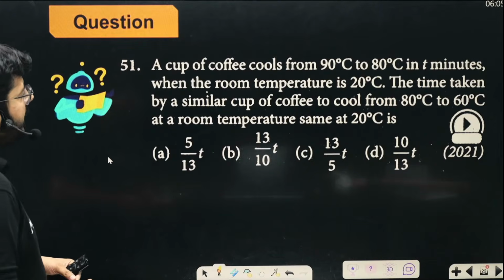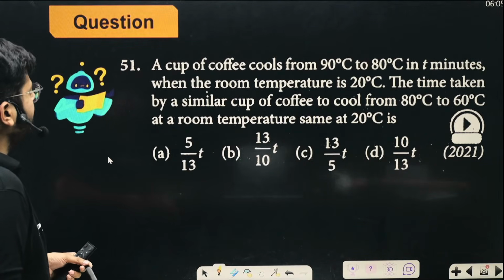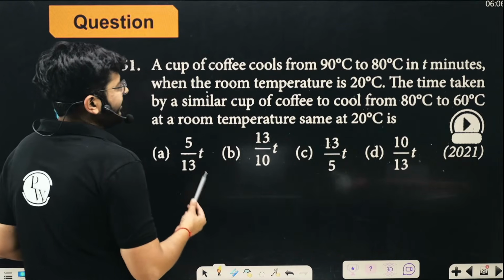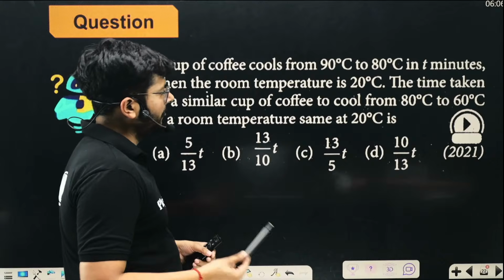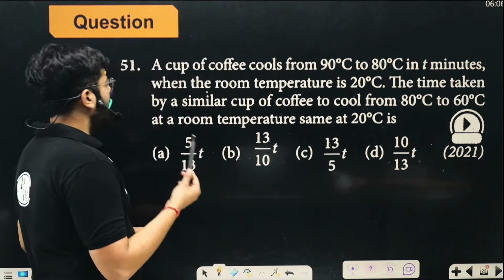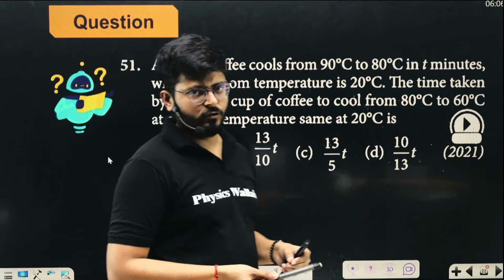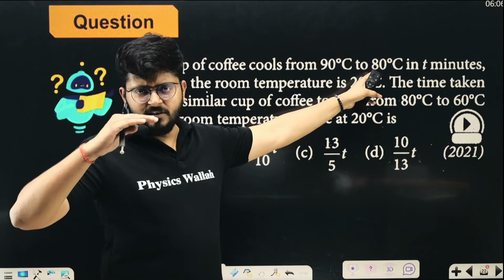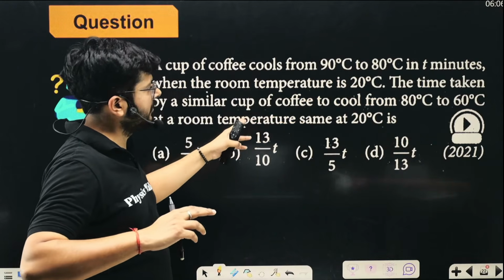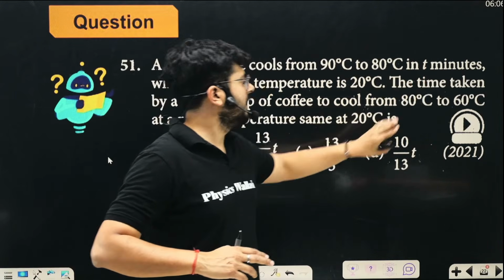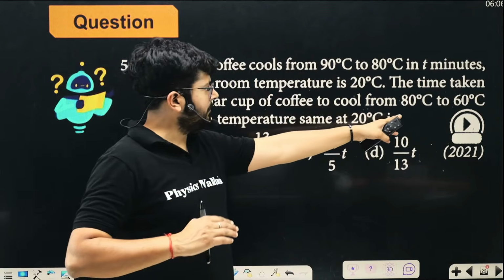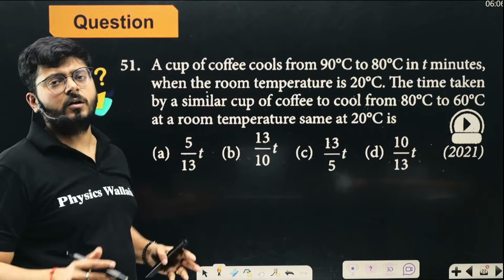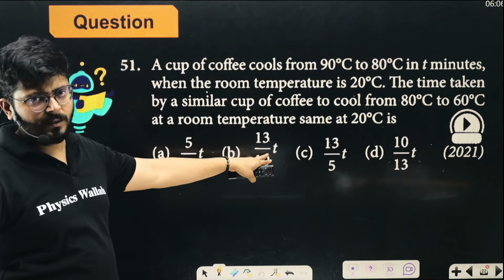A cup of coffee is cooling from 90 degree to 80 degree in T minutes when the room temperature is 20 degrees centigrade. So the time taken by similar cup of coffee to cool from 80 degree to 60 degree at the same room temperature of 20 degrees centigrade is going to be. So the question is very simple. From 90 to 80, the time taken is T minutes. Then again from 80 to 60, a 20 degrees centigrade drop, at the same atmospheric temperature, how much new time will be taken compared to the previous one?